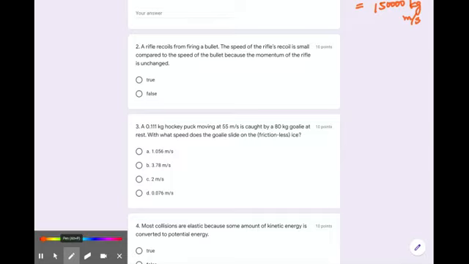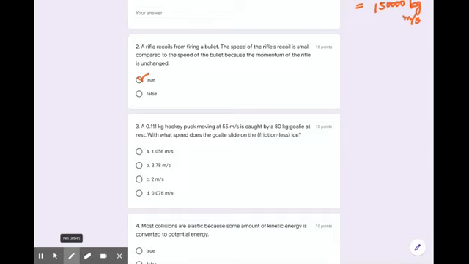That is true. Okay. Well, momentum isn't changed. That's literally what we're talking about, conservation of momentum, right?